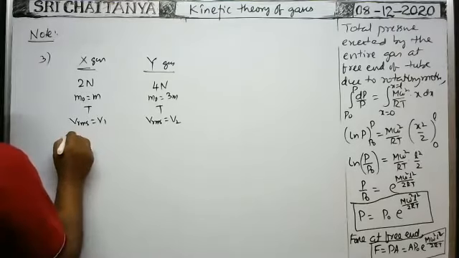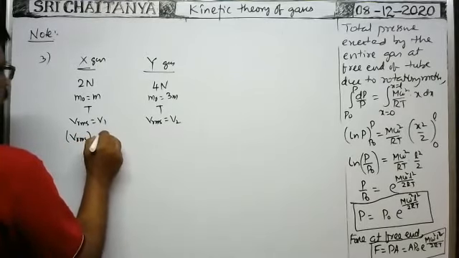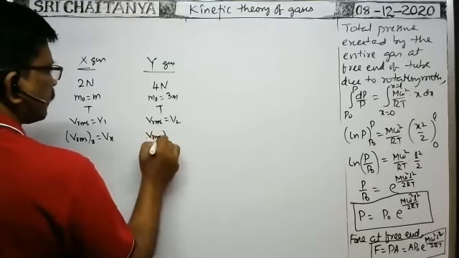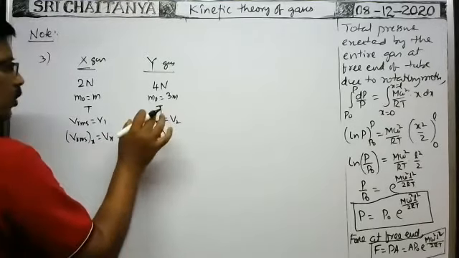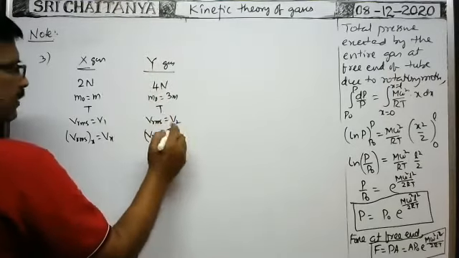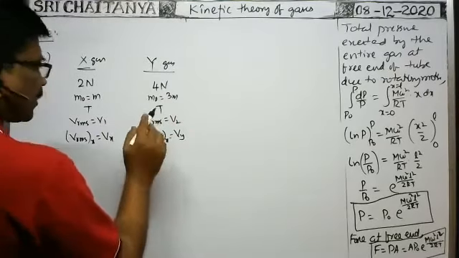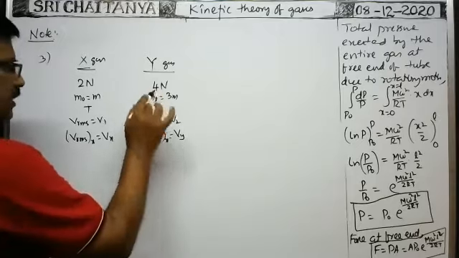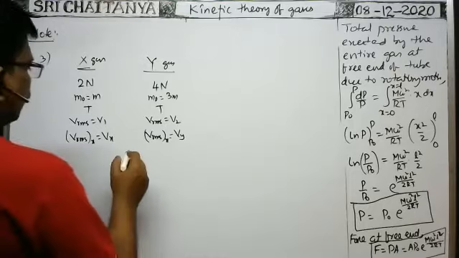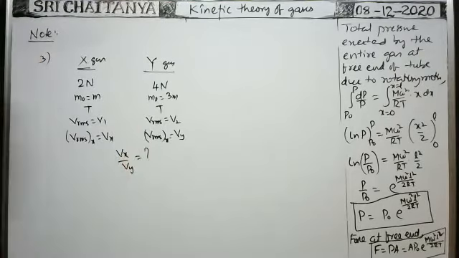Vrms x, the x component of RMS velocity of the first gas along x axis, is given as Vx. The x component of RMS velocity of the second gas along x axis is given as Vy. Then they asked for the ratio Vx by Vy. That is the question.